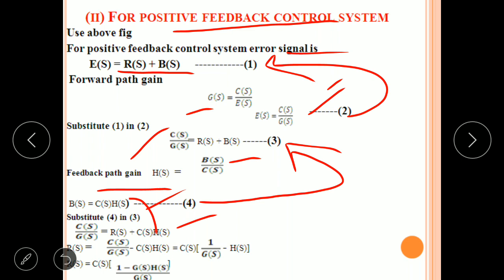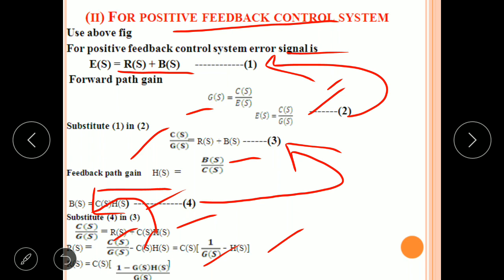Take this C of S into H of S to left hand side. The equation becomes R of S equal to C of S by G of S minus C of S into H of S. Take this C of S common term, C of S of 1 by G of S minus H of S. Now R of S equal to C of S into, take LCM here, so we'll get C of S into 1 minus G of S into H of S by G of S.